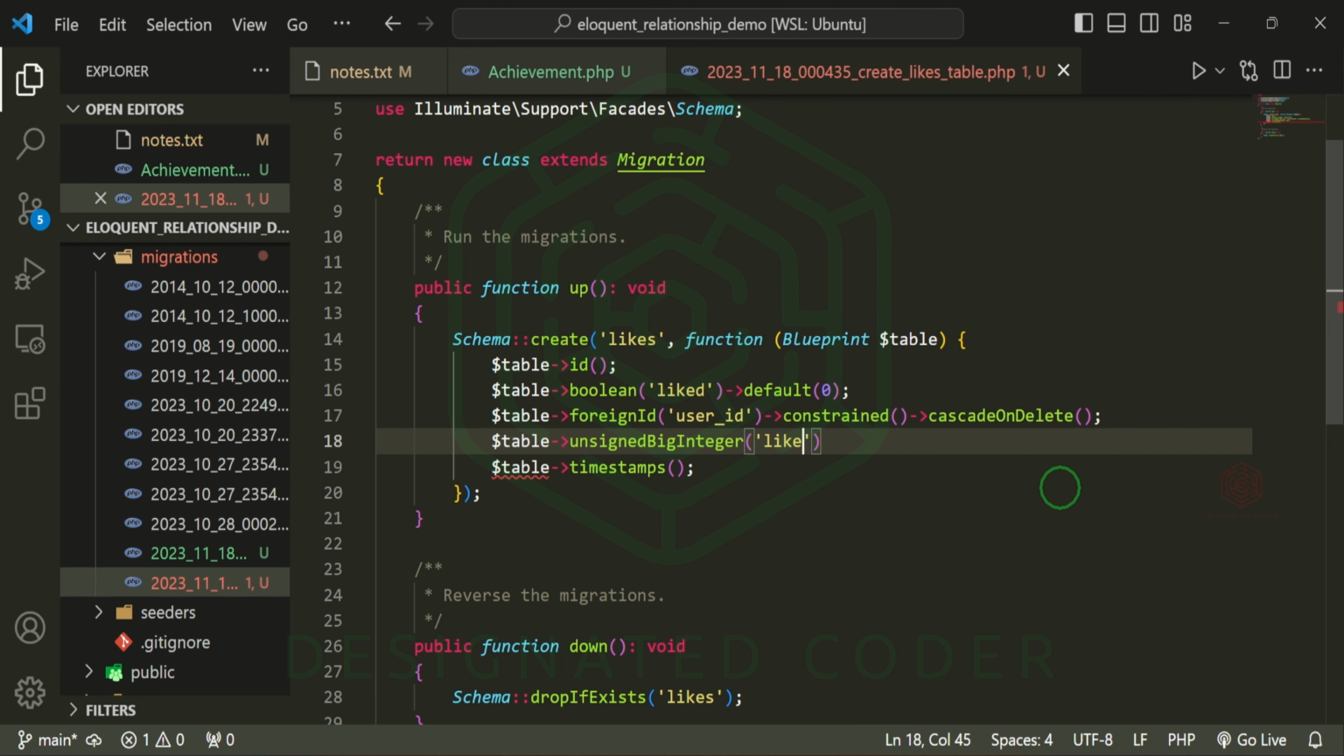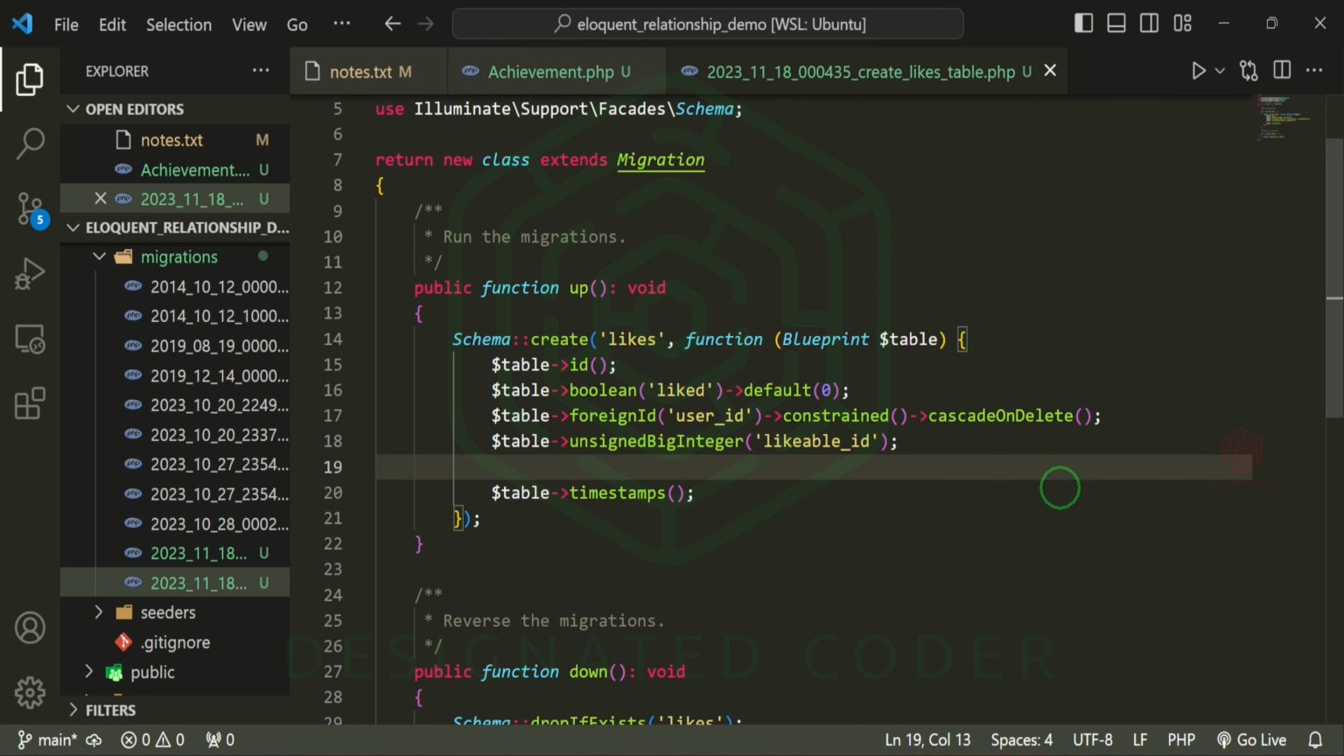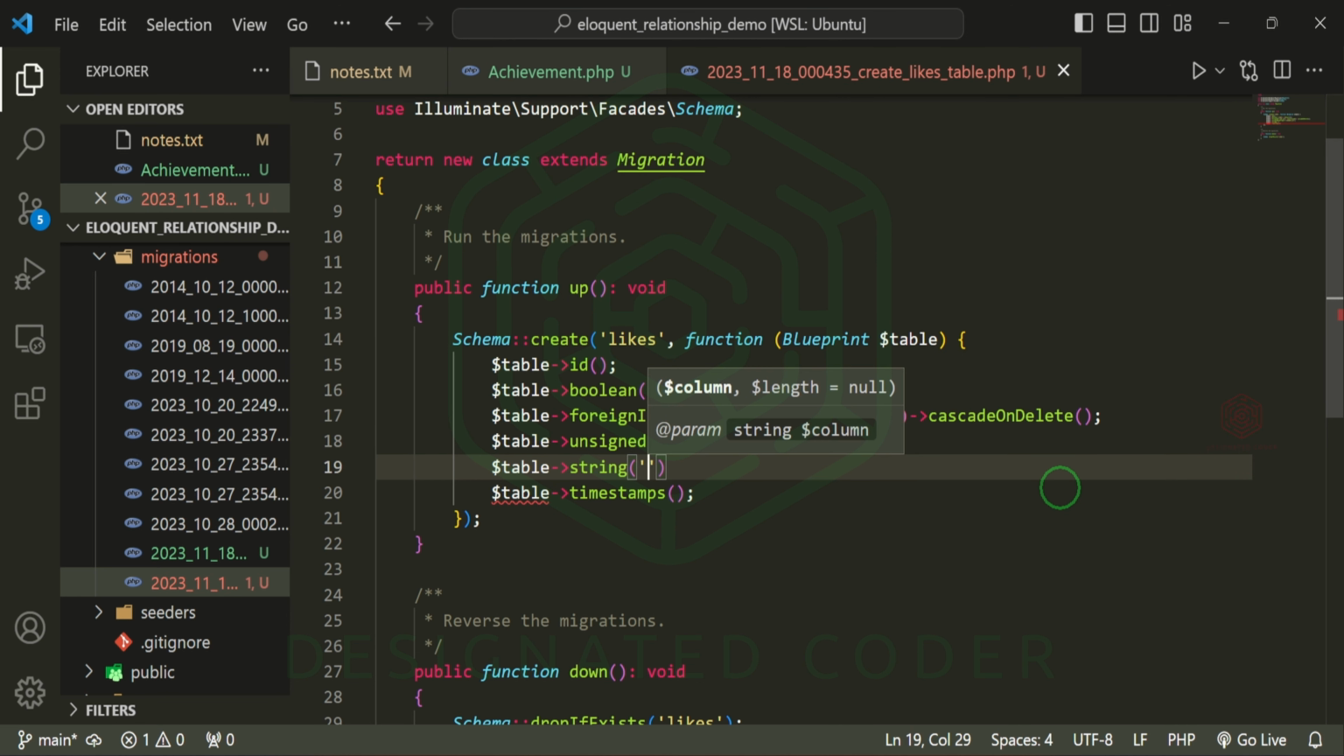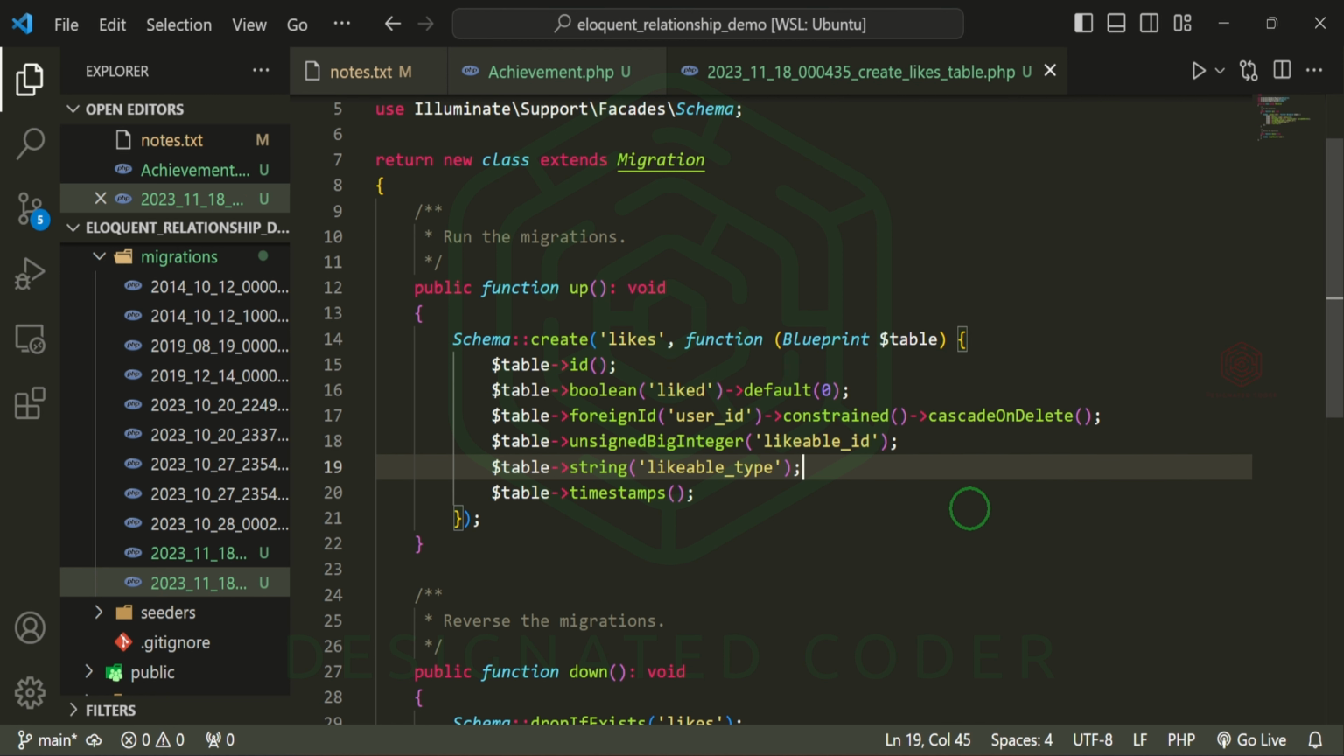And this one is going to be the likable ID. We'll leave it at that. And then the next thing that we can do is a string so that we can have the type. And this string will be likable type. That's just the convention when it comes to dealing with these polymorphic relationships.